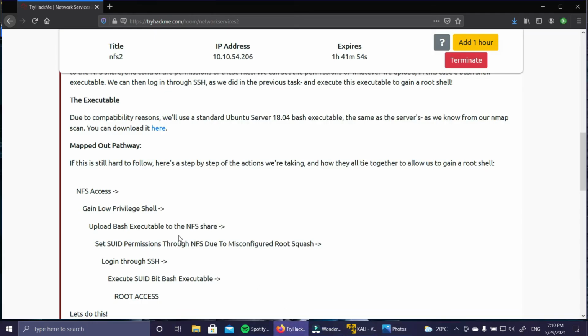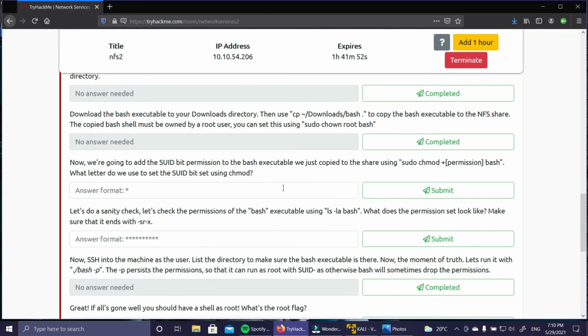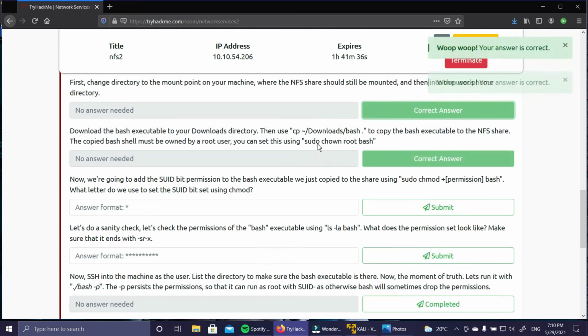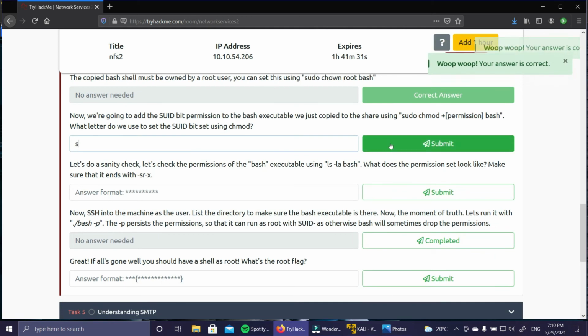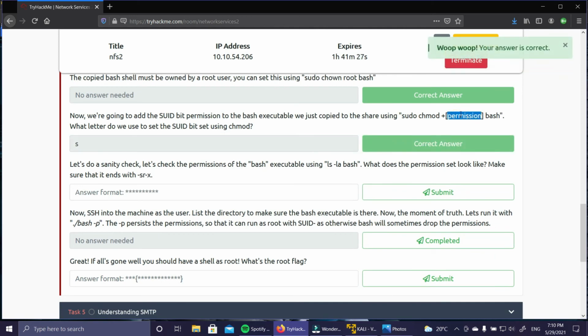Now if we go back, you can give that permission with chmod +s and then bash. Okay, so you can do that, sudo chown root bash. So I have already completed that. We have to give a +s here in place of the permission.